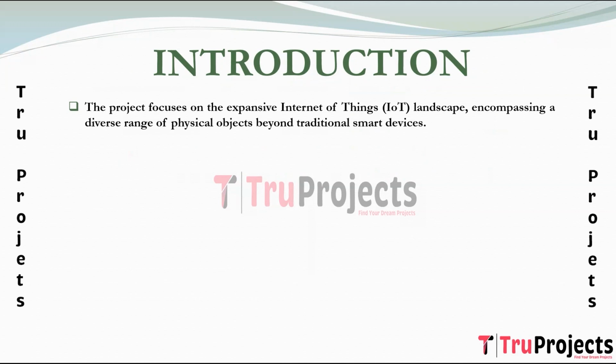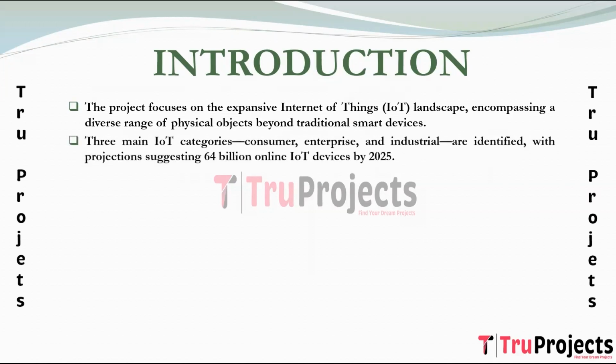smart devices to encompass a wide array of everyday physical objects. These IoT devices, ranging from small household appliances to larger industrial equipment, transmit valuable sensor data to users, corporations, and various stakeholders. The IoT ecosystem is categorized into three main sectors, which are consumer, enterprise, and industrial. Consumers select devices based on specifications, conditions, and prices, and Margaret Lee's projections suggest a proliferation of 64 billion IoT devices online by 2025.